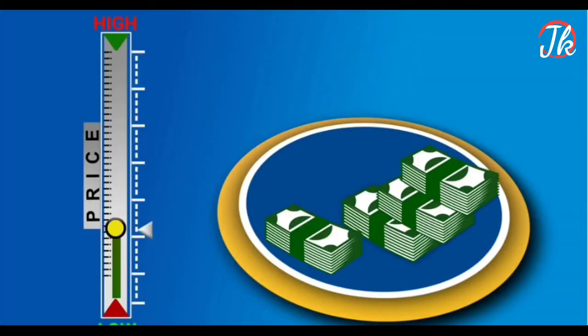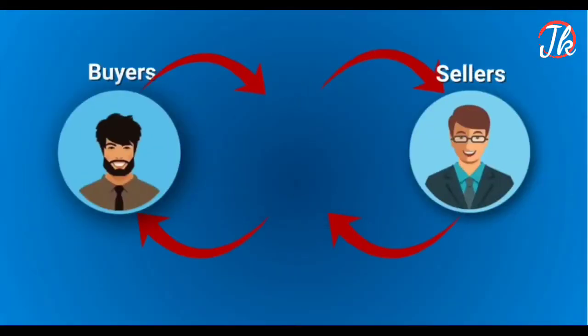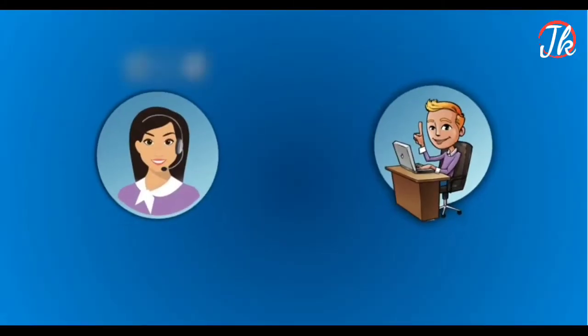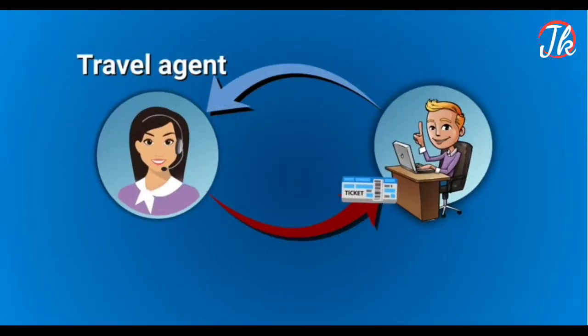Producers supply more at a higher price because selling a higher quantity at a higher price increases the revenue. In a market, the buyers and the sellers interact either through a middleman or directly. I could be buying a good, like say a pair of jeans, or I could be buying a service, say booking a ticket through a travel agent, or I could buy it directly from the airline company. In a nutshell, markets are platforms where buyers and sellers interact and transact.